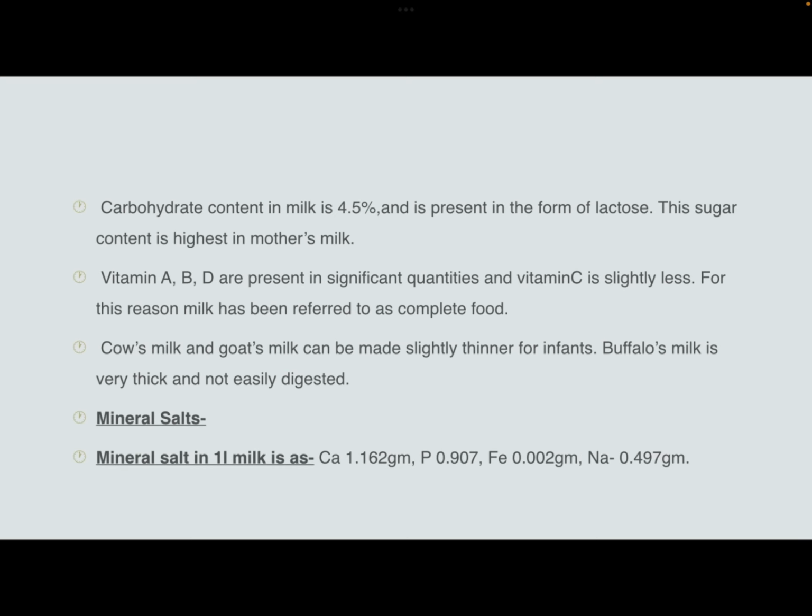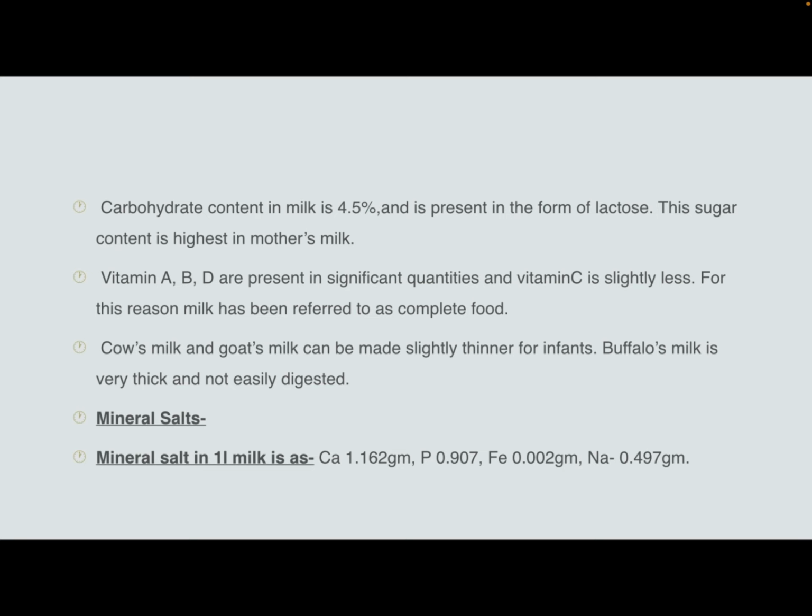Carbohydrate content in milk is 4.5% and it is present in the form of lactose. Lactose is also known as milk sugar, and this sugar content is highest in mother's milk. Vitamins A, B, D are also present in significant quantities in milk, and vitamin C is present in slightly lesser quantities. For this reason, milk has been referred to as the complete food.